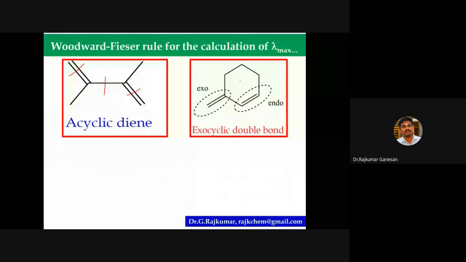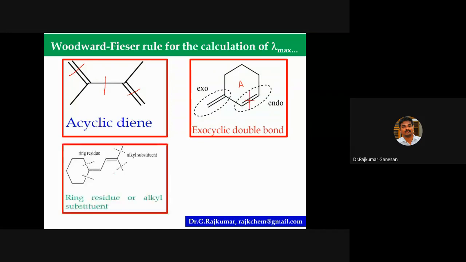So this is ring A. If you sit in the ring A, then look at this bond. This is exocyclic. It projects outwards from the ring. And this is endo. Endo means inside. Please remember exo is outside. So outside of the ring, there is a double bond. So this is an exocyclic double bond. And this is endo, you do not worry about this endo.